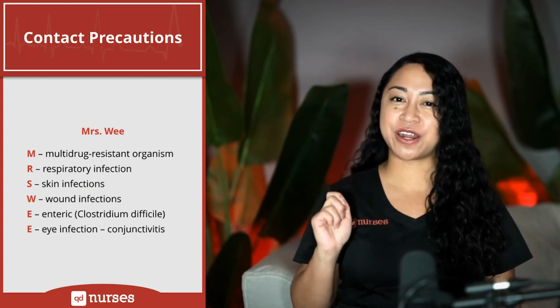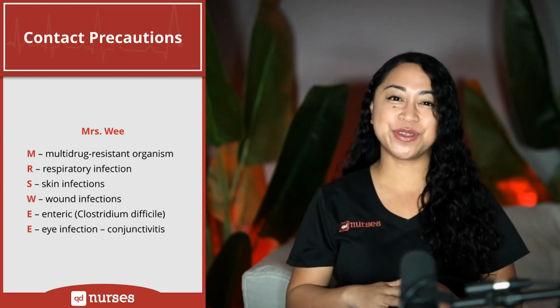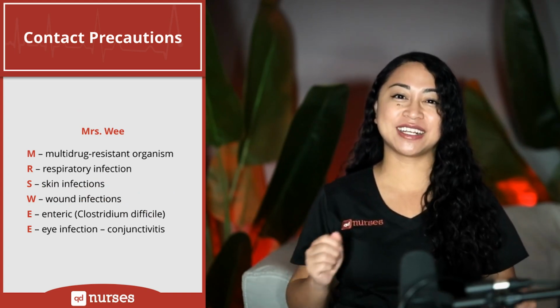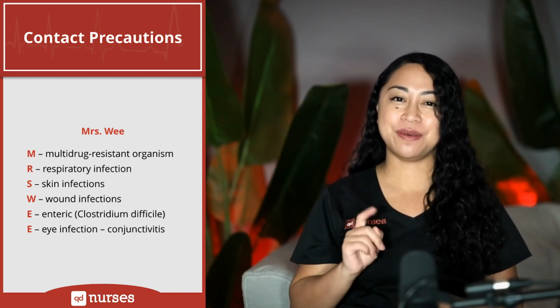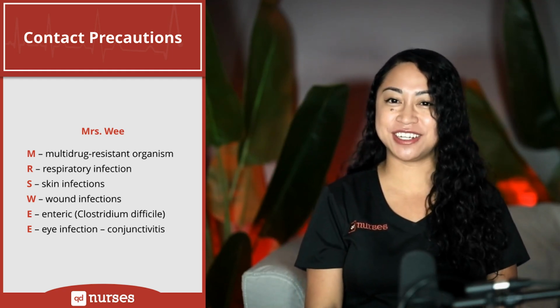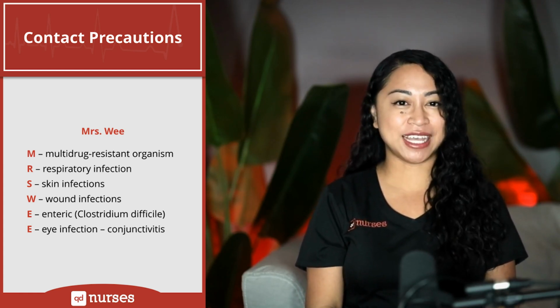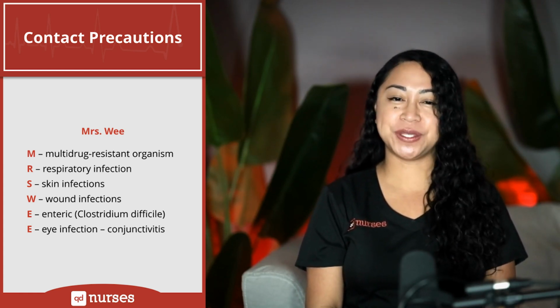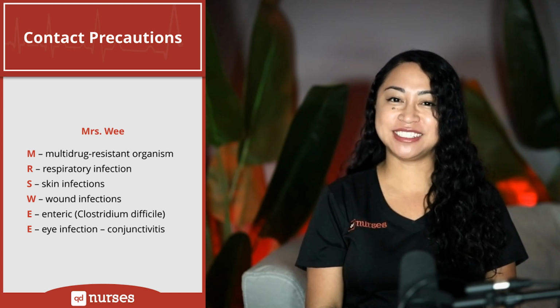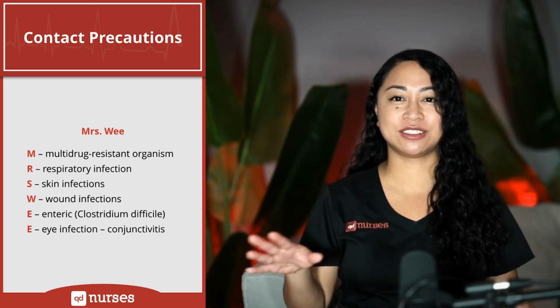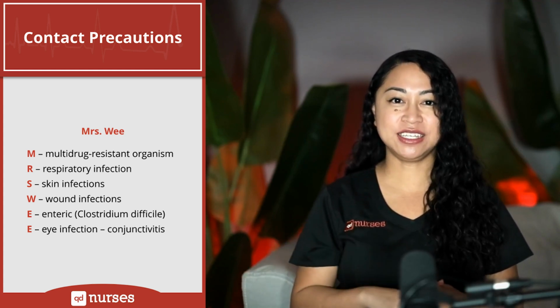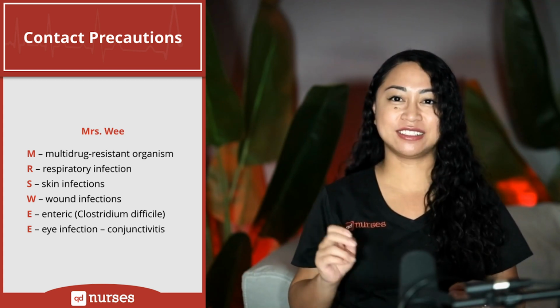Think of the acronym MRS. WEE to help you remember infections that require contact precaution. M is for multi-drug resistant organism. R is for respiratory infection. S is for skin infection. W is for wound infection. E is for enteric, such as Clostridium difficile. E is for eye infection, such as conjunctivitis. Now, let's apply what you just learned from these two flashcards to the following question.